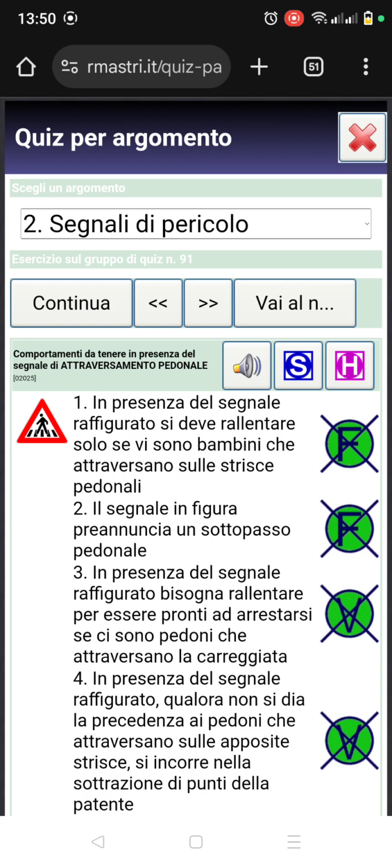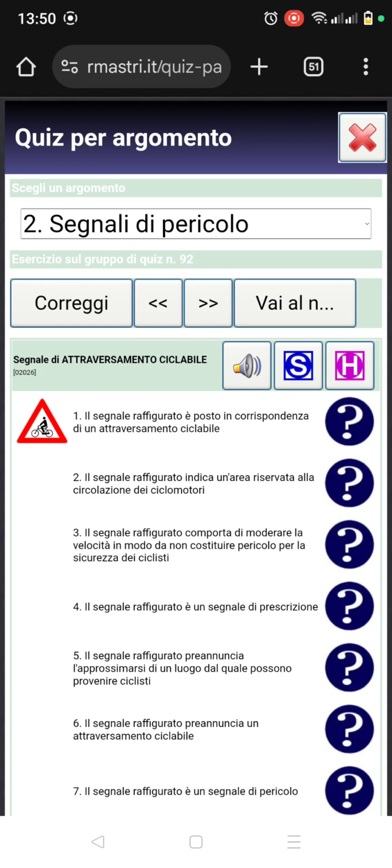So let me check if there is another question. There's no question again. So the next lesson I will be doing will be the bicycle crossing, attraversamento ciclabile. So please, I don't want to make the video too long. Take the video slow and steady, understand before you proceed, okay?